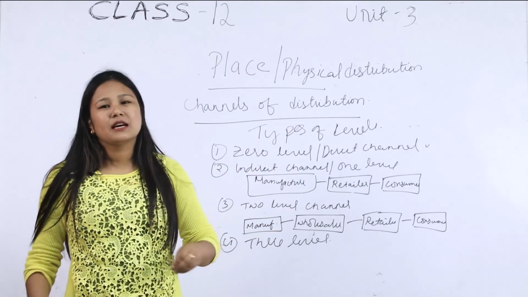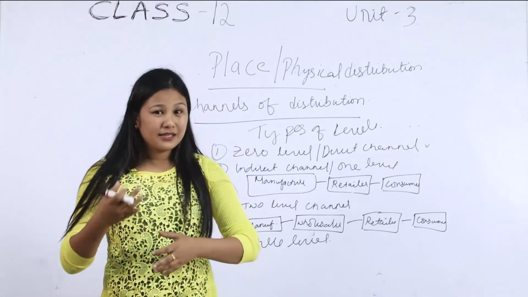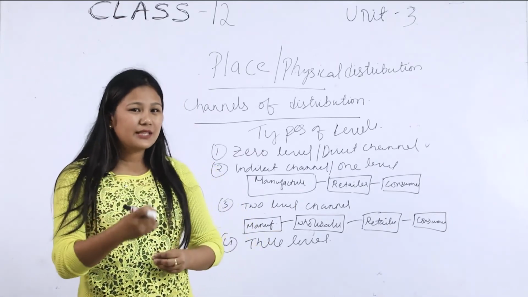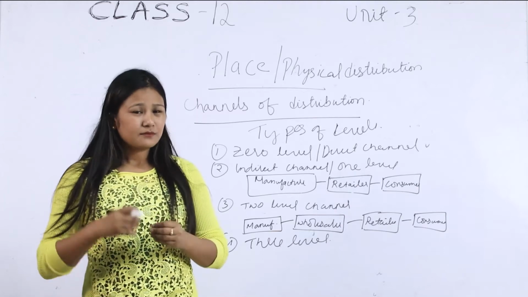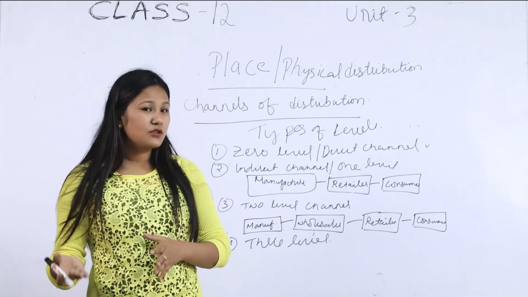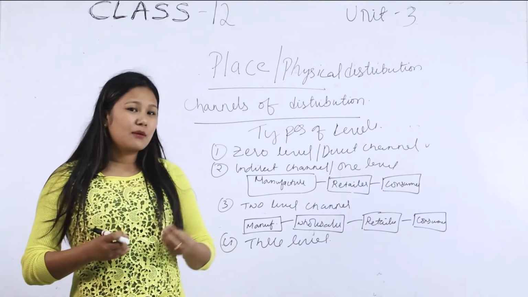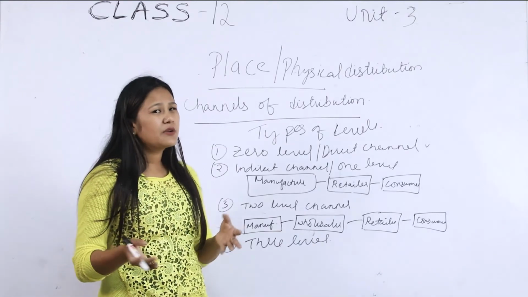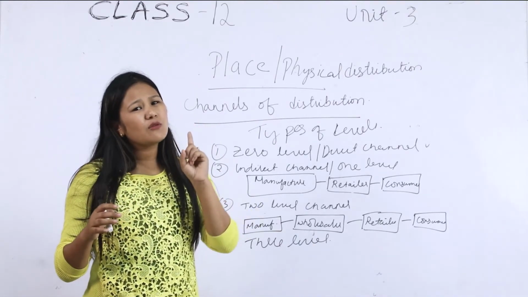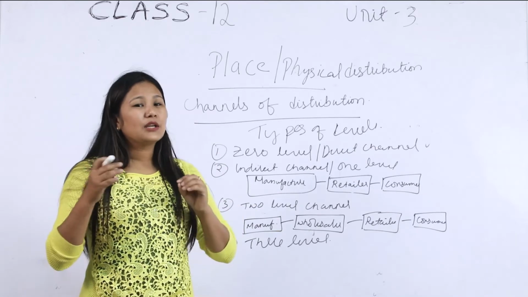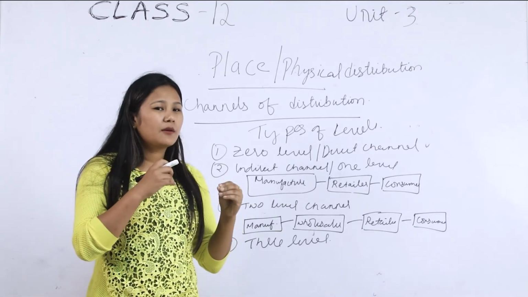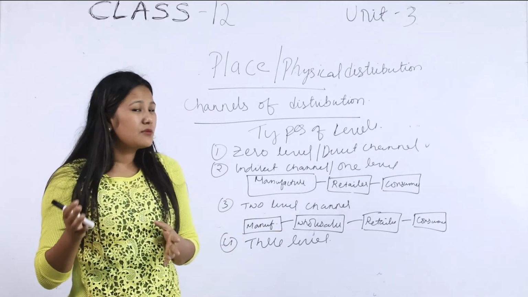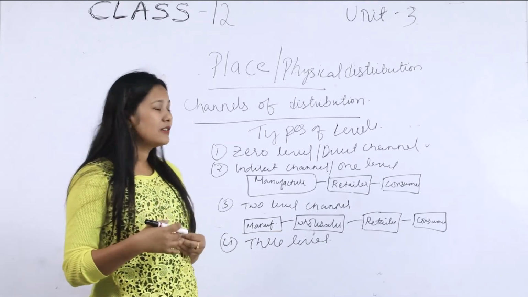In this case, for example, these car dealers will deal with the retailers and the retailers deal with the consumers. So car dealers are an example of one level channel. Remember, it is very easy. There is only one middleman involved in between the manufacturer and the consumer. That's why it is known as one level channel.